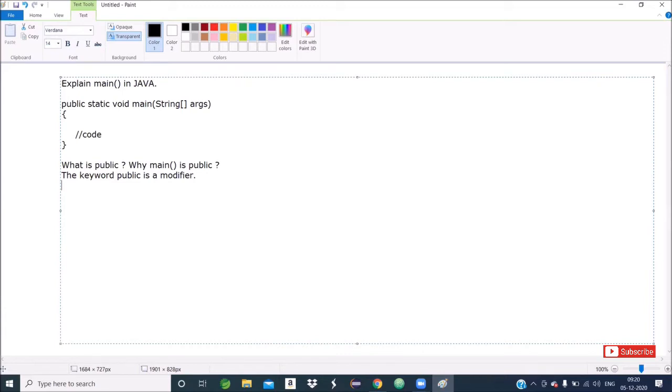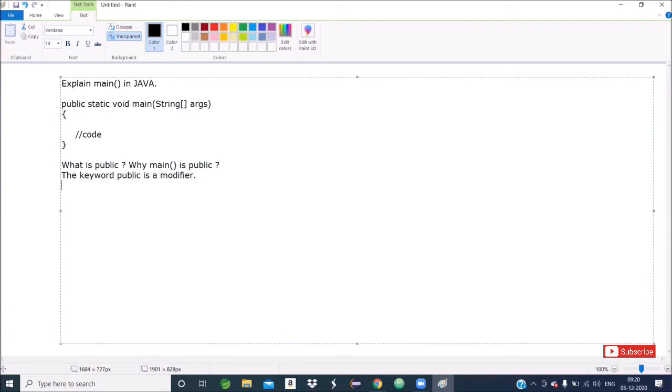Class A, class B, class C, class D, class E, etc. Main method is a such method that can be accessed by any number of classes. That's why main method is public.